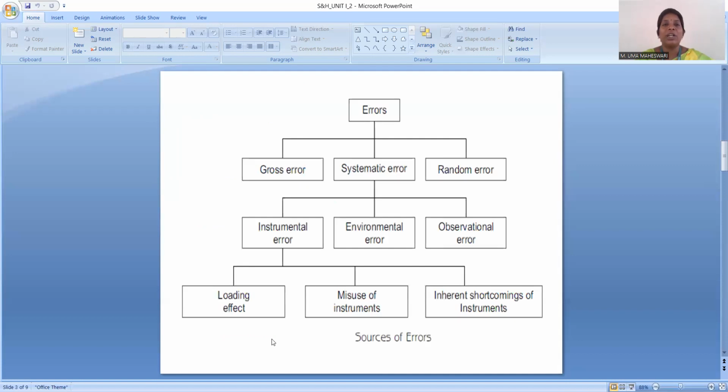The errors are broadly classified as given by this flowchart. The errors are classified as gross errors, systematic errors, and random errors. And the systematic errors are again classified as instrumental errors, environmental errors, and observational errors. The instrumental errors are classified depending upon the loading effect, misuse of the instrument, and inherent shortcomings of the instruments.